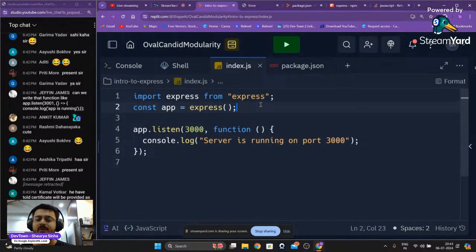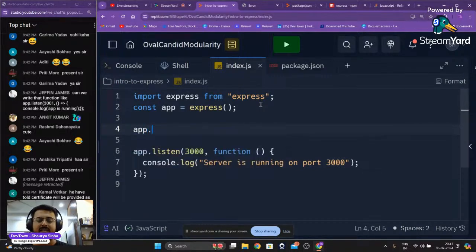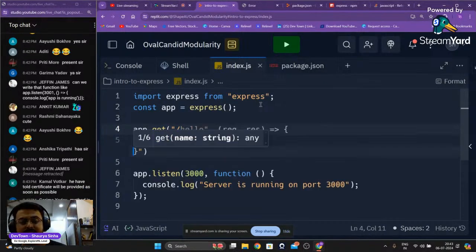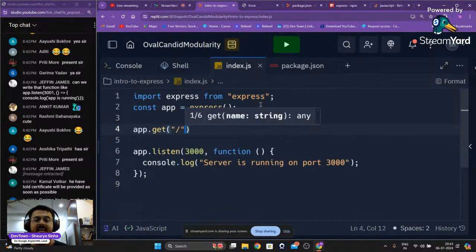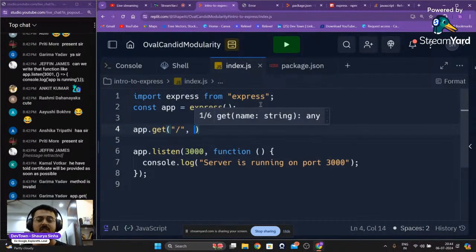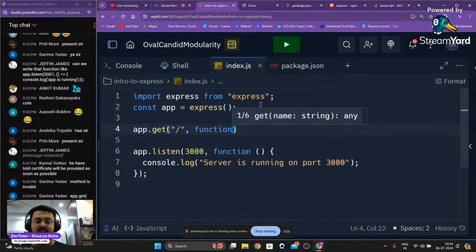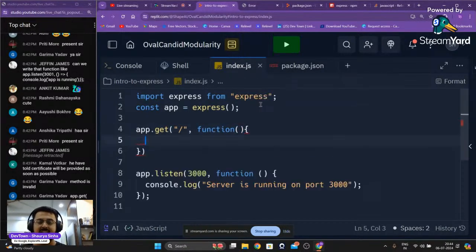Okay, so what we're going to do is app.get, so that whenever we get a get request at this particular location, which location? The forward slash location, guys. App.get, whenever we get a get request at this particular location, what should happen? We will again have a particular function, guys, an anonymous callback function, just like last time.